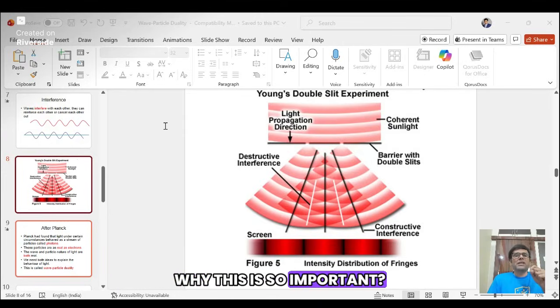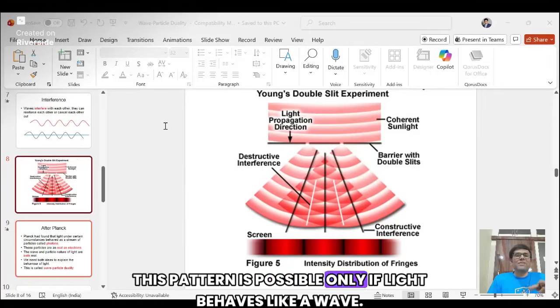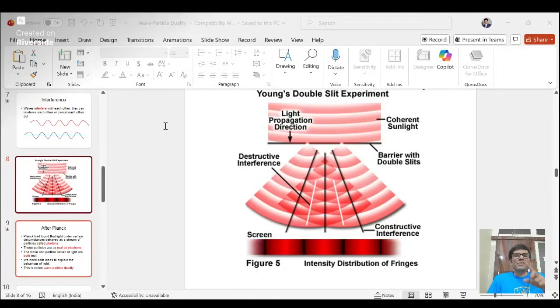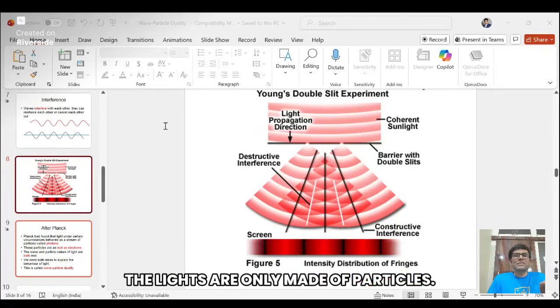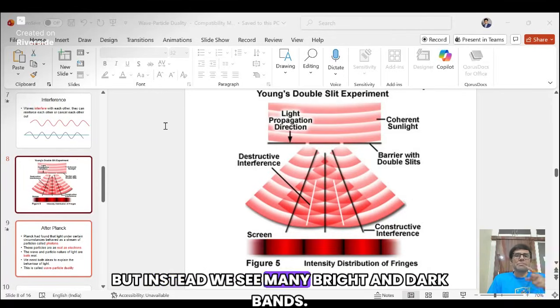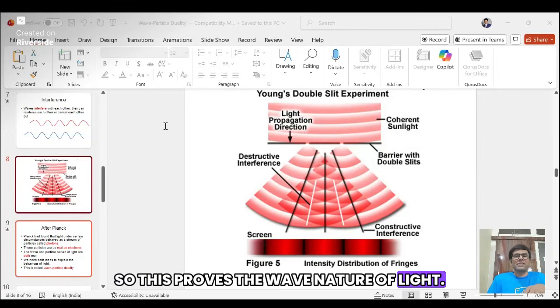Why is this so important? This pattern is possible only if light behaves like a wave. If light were only made of particles, we would see just two bright spots. But instead, we see many bright and dark bands. So this proves the wave nature of light.